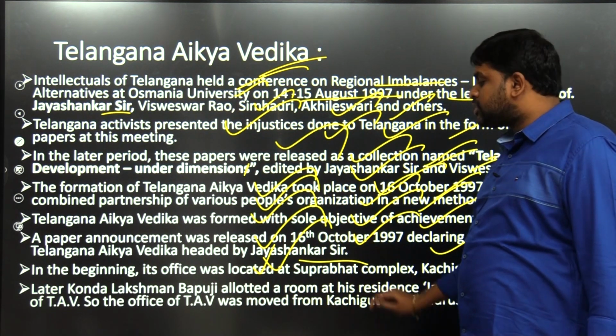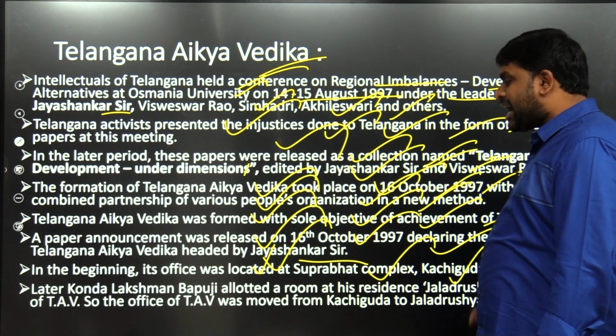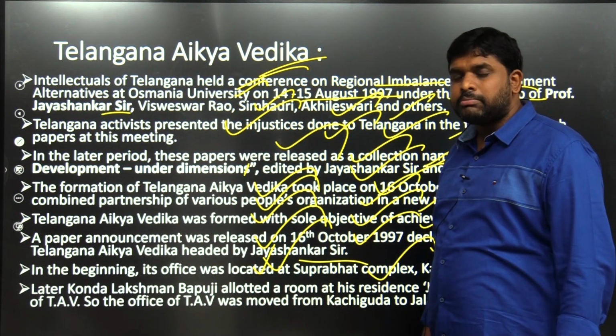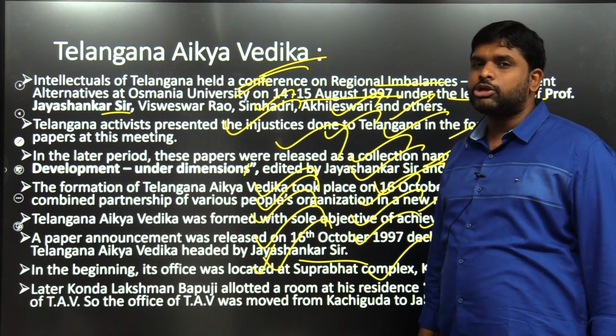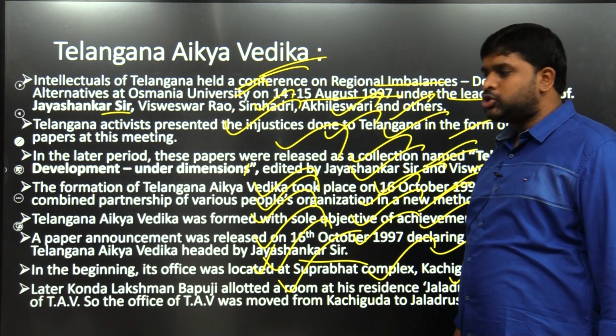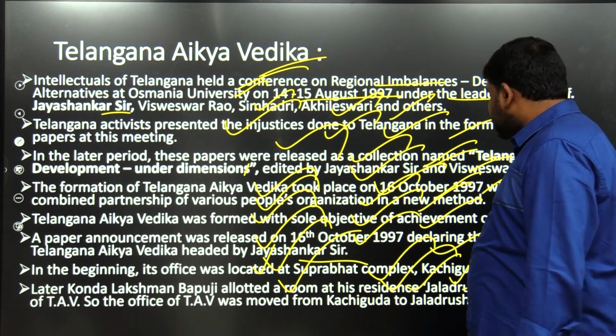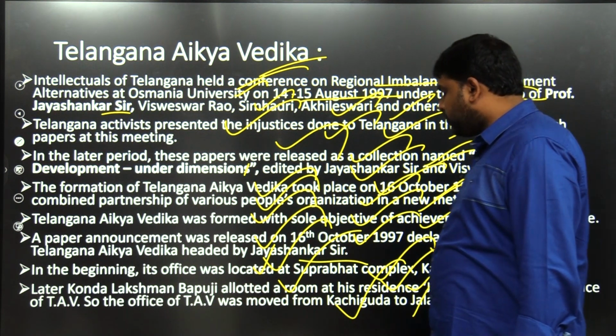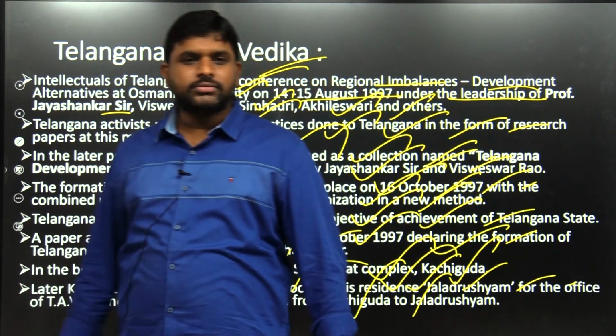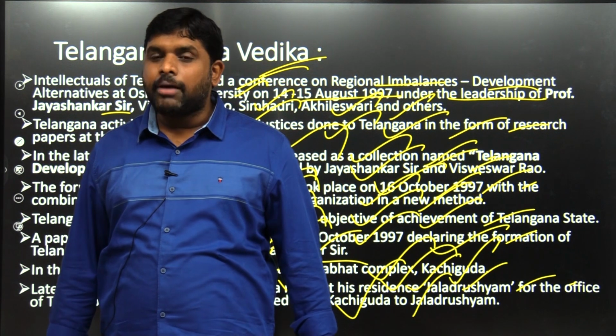In the beginning, its office was located at Suprabhat Complex, Kachiguda. Later, Konda Lakshman Bapuji allotted a room at his residence, Jaladrishyam, for the office of Telangana Aikya Vedika. So the office was moved from Kachiguda to Jaladrishyam, and then all the meetings were happening in Jaladrishyam.